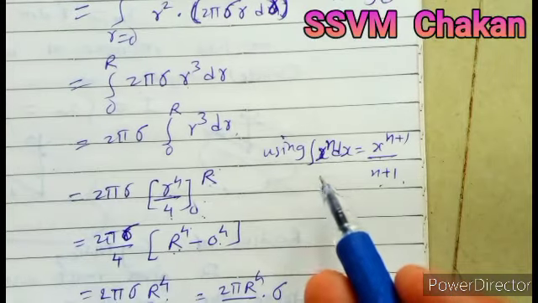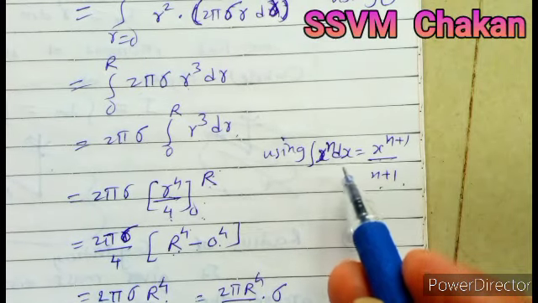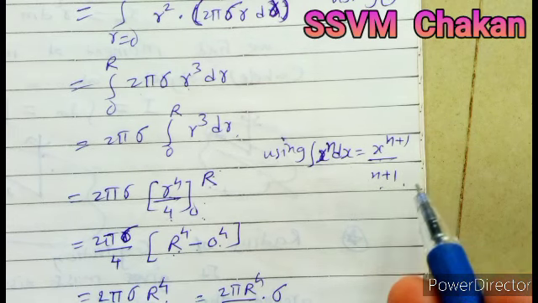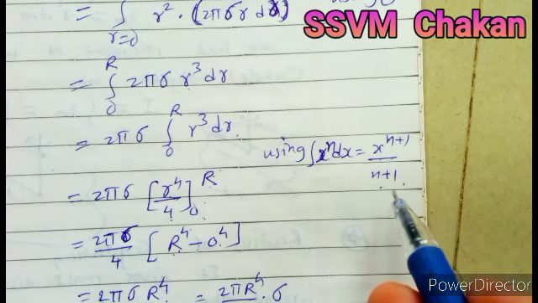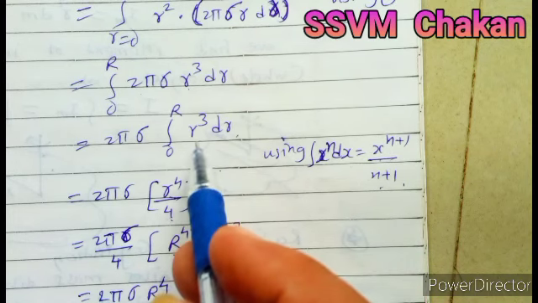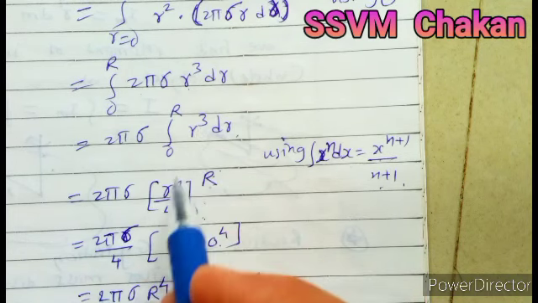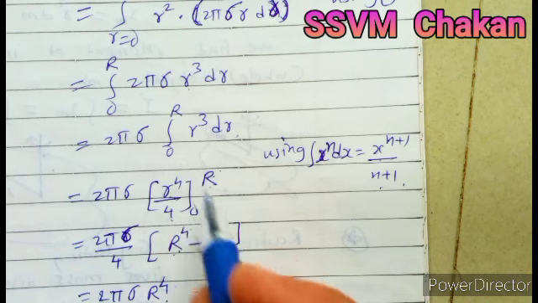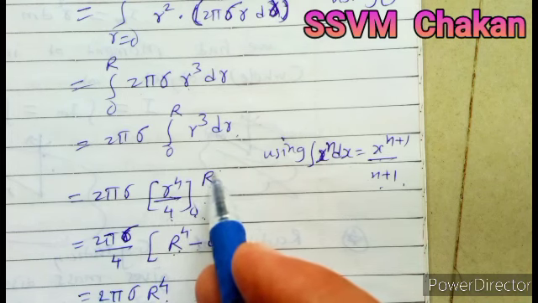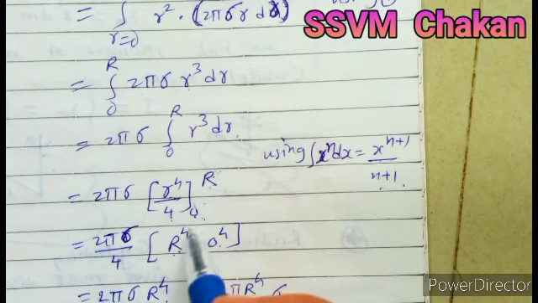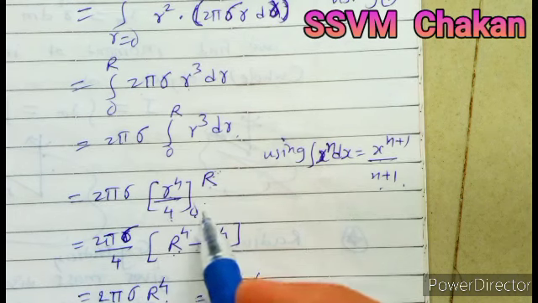Use the formula of integration: integral of x raised to n dx is equal to x raised to n plus 1 divided by n plus 1. Here x is equivalent to r and n is equal to 3. So you get the integration r raised to 4 divided by 4, 0 to capital R. This is called the upper limit and 0 is called the lower limit.